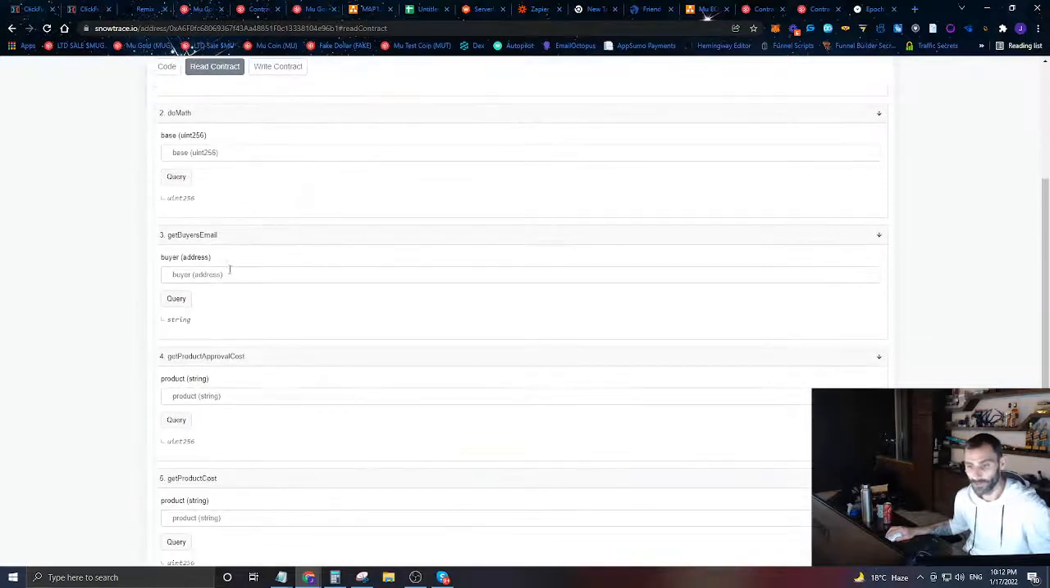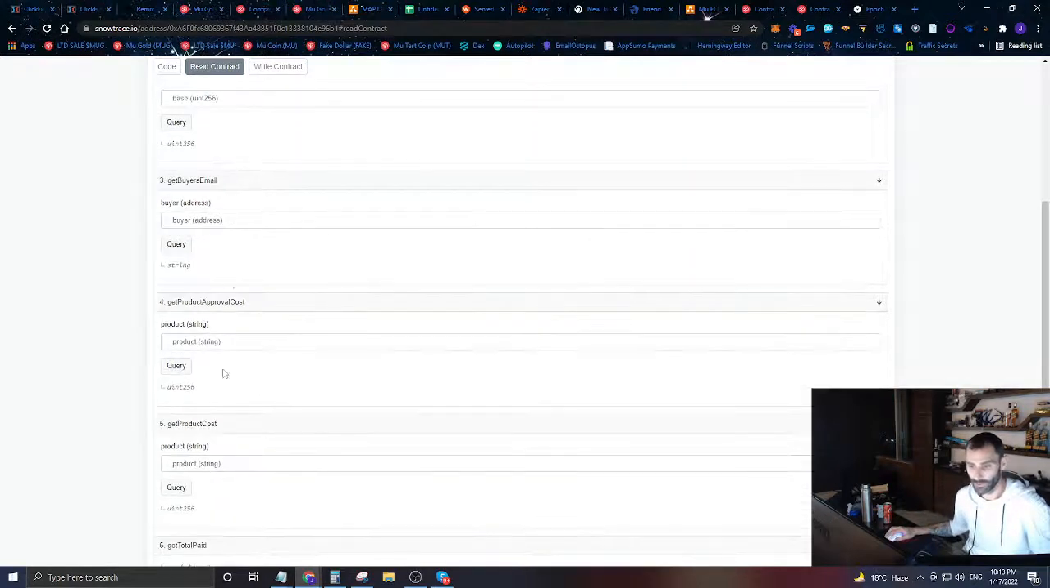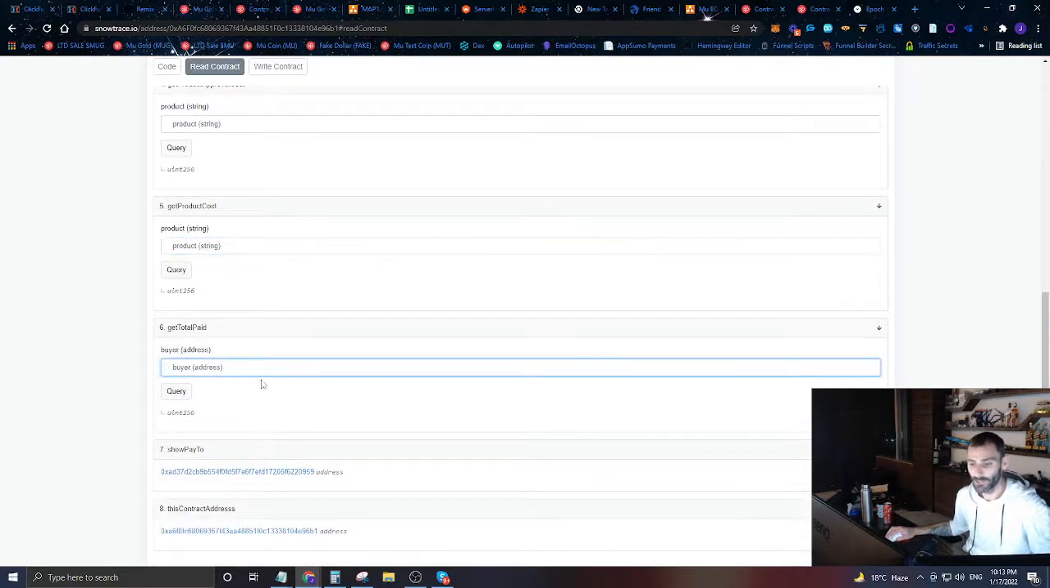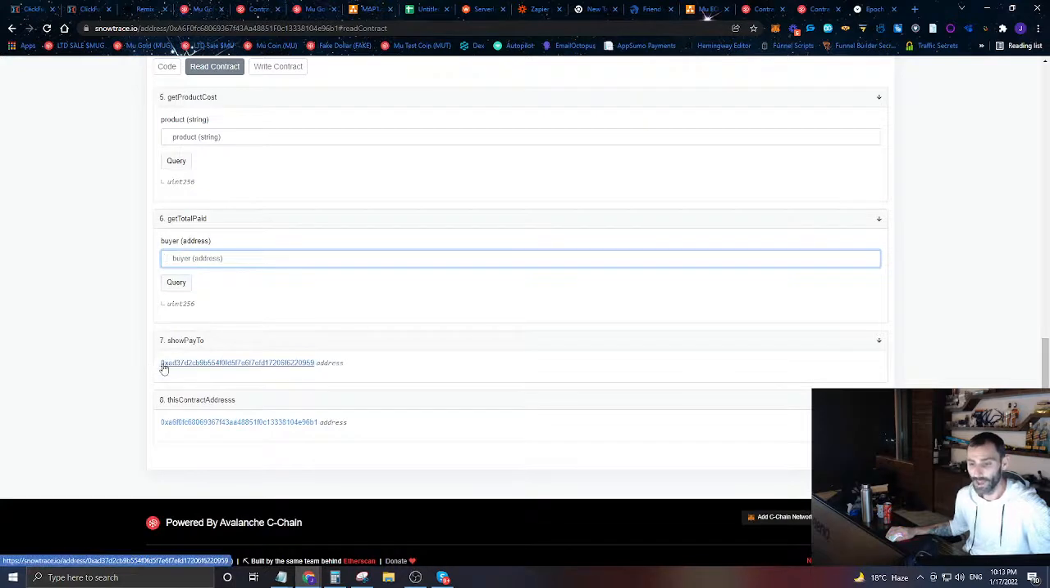We can see some math. We can get a buyer's email if they buy something. We can find out what email address they wanted their software account set up with. We can see how much mu gold they need to approve in order to buy something from us. We can see the product cost, how much something is going to cost. We can see how much a buyer has actually paid. And then we can also see where we are paying.